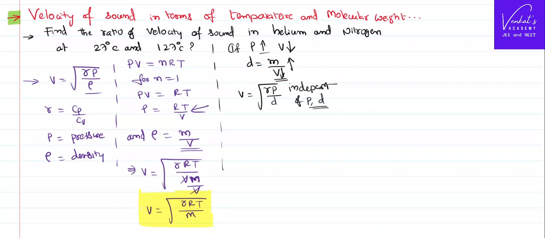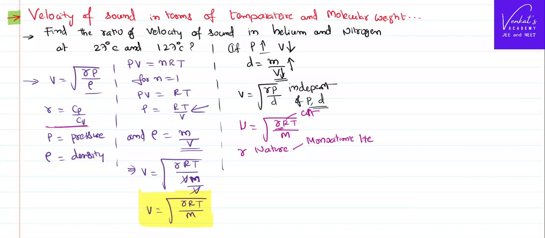But as you have rewritten the formula in another format, the velocity of sound is root of gamma RT by M. It's very clear that R is the universal gas constant, that is constant. Gamma is the ratio of specific heats, as I told earlier, so it depends on the nature of the medium. There are different kinds of gases, like monoatomic, such as helium. Helium is a monoatomic gas whose gamma is equal to 5 by 3. How do you get that?